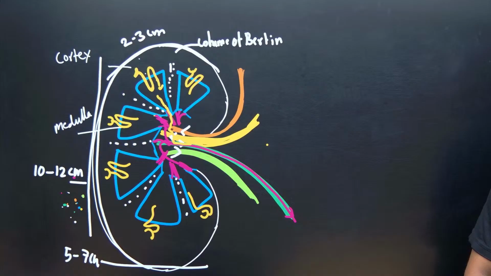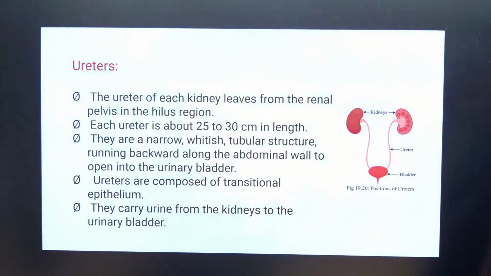The medullary pyramids connect together to form the pelvis region, with minor calyces that enter the major calyces. Finally, the urine is carried into the ureters. So this is all about the kidneys. Each kidney has about 10 lakh nephrons. Next we are going to discuss the nephron, each part of the kidney.